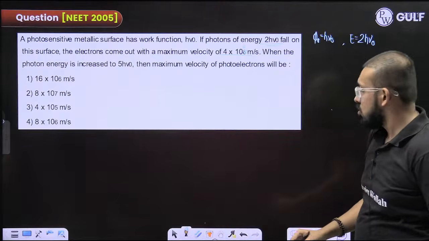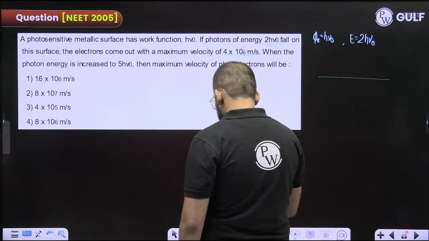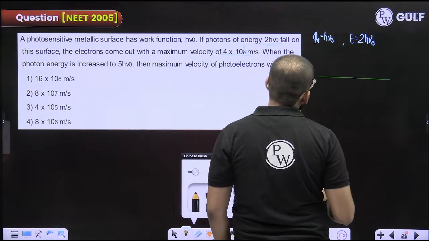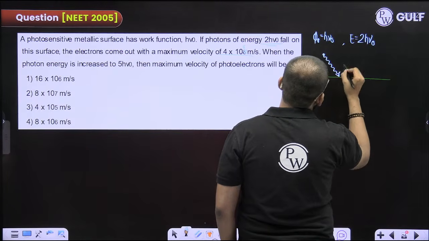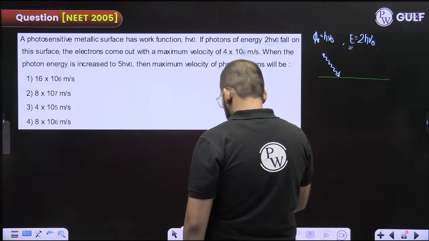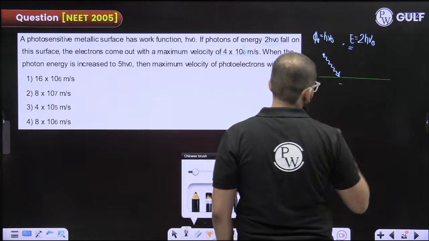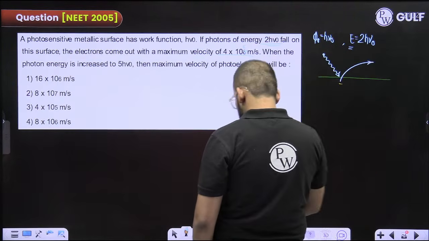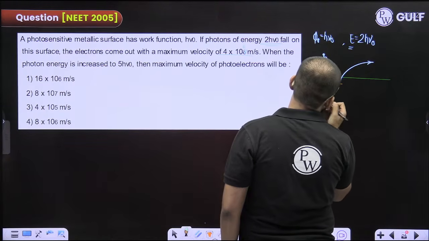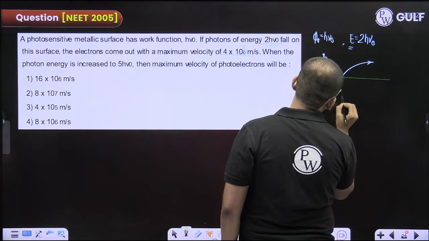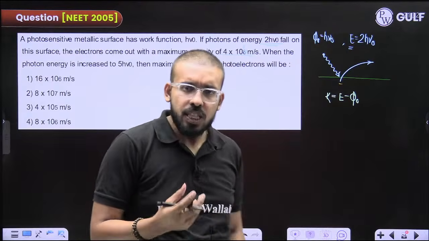Okay. Fine. So they are saying that on this surface photons of this much energy are incident, right? And electrons do come out of this. Fine. So you know the general formula. The general formula says kinetic energy of the electron is equal to energy incident minus the work function. This is how it works.